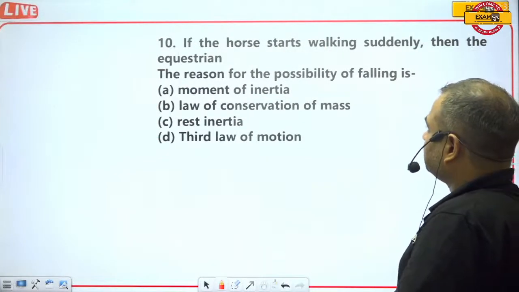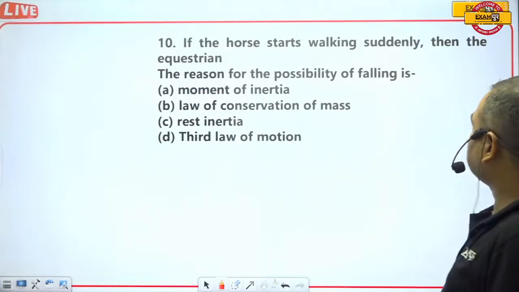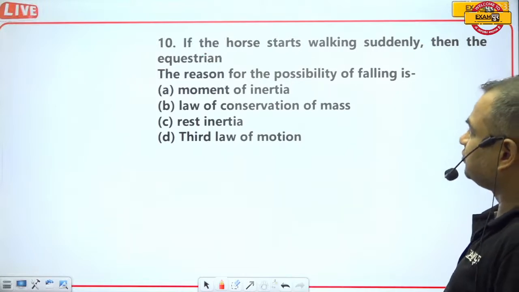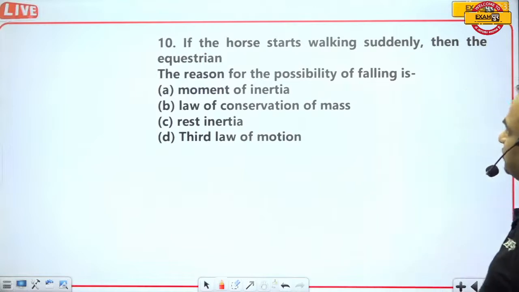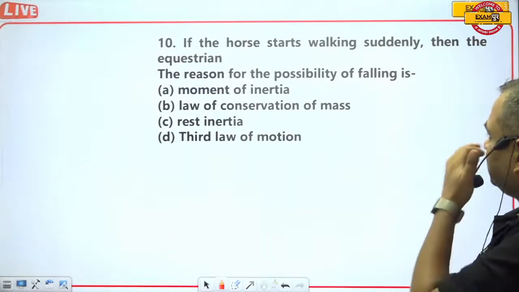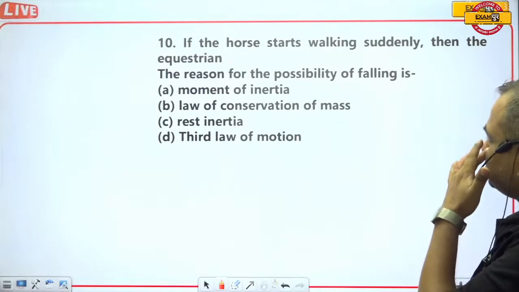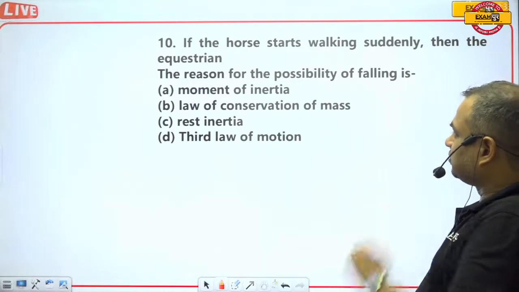Now if the horse starts walking suddenly, then the reason for the rider possibly falling is: moment of inertia, law of conservation of mass, rest inertia, third law of motion.